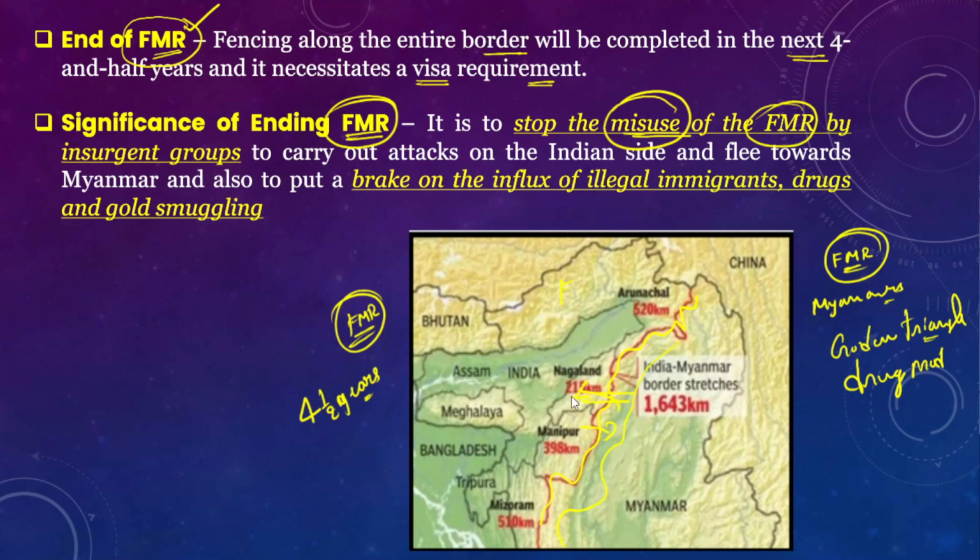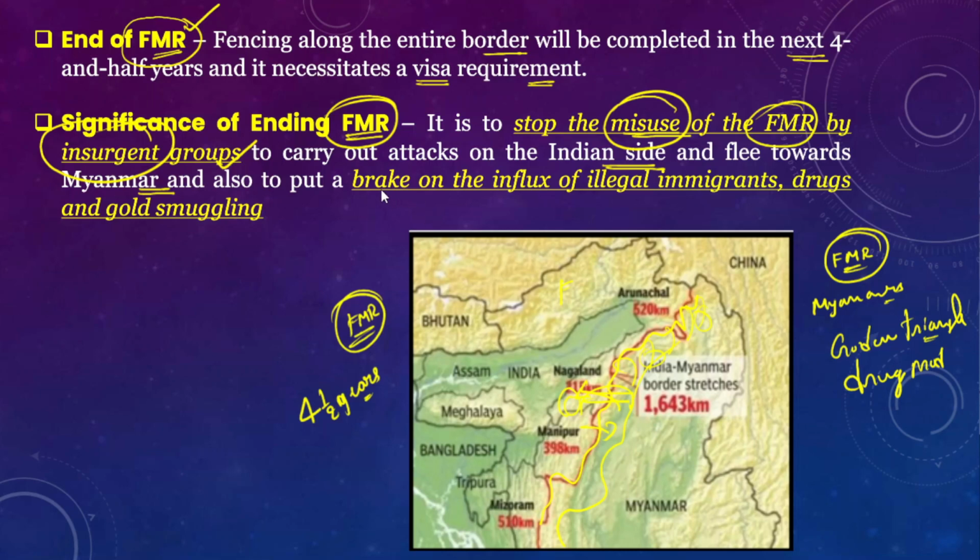They conduct attacks on the Indian side, and they hide on the other side of the Myanmar border. So this will also prevent the misuse by these insurgent groups. They carry out attacks on the Indian side, and they just flee towards Myanmar.